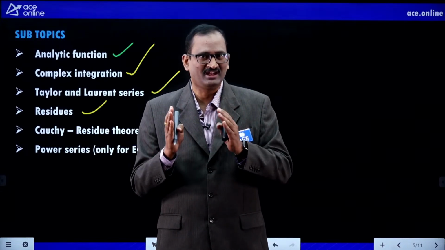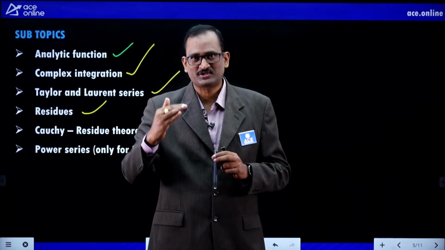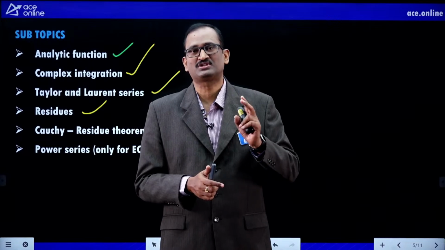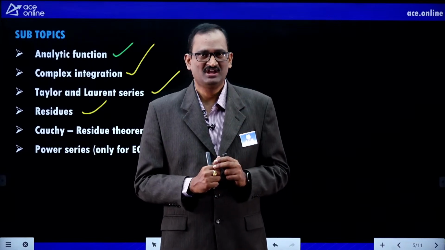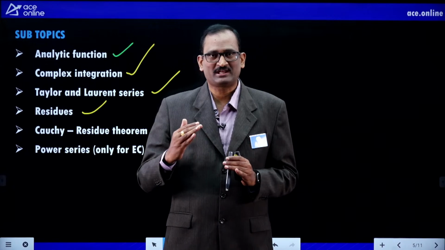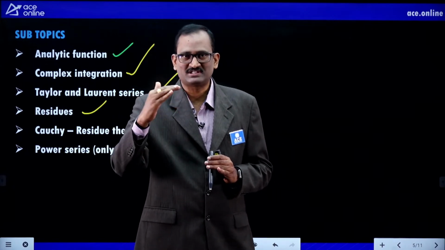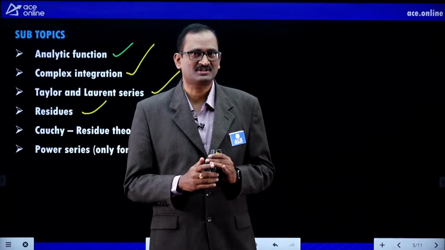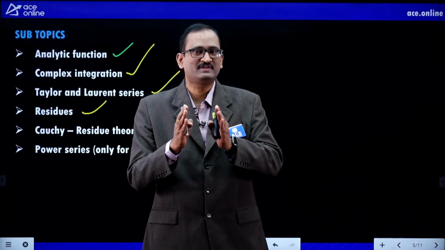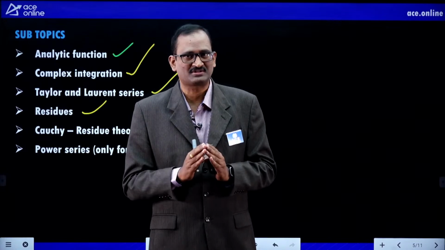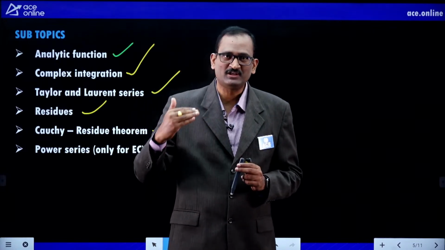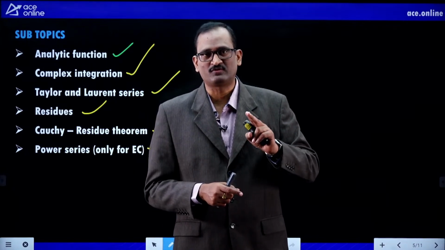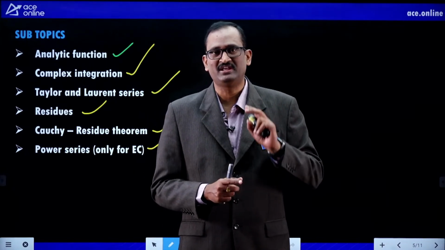In GATE, sometimes all options will satisfy the given conditions, and sometimes at least 2 options will satisfy them. In ESE, only one option will satisfy all the conditions. If you can do 50% of the solution, then you will get clarity regarding what would be the right answer for ESE.